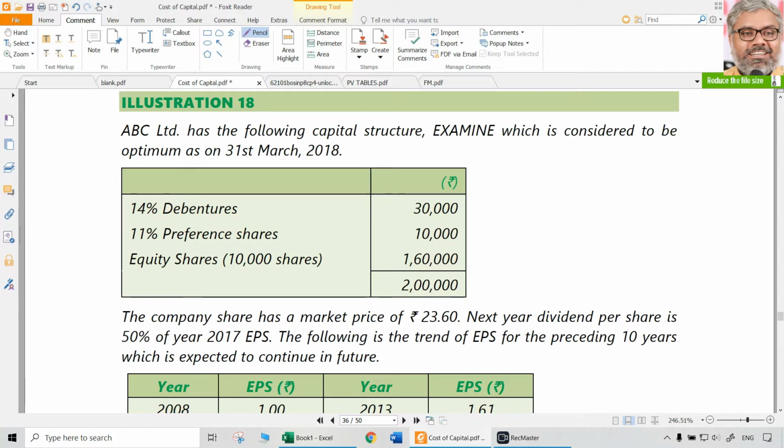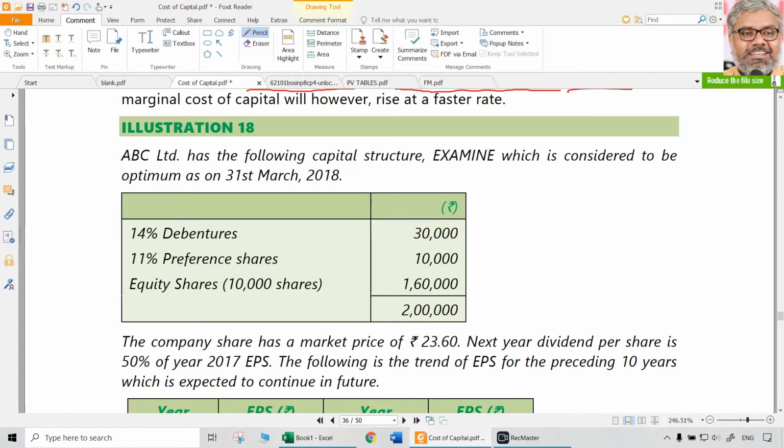So the concept of computation of marginal cost of capital is nothing different from the computation of normal weighted average cost of capital. Only the context is changing. In case of regular calculation, what we have done so far, we are talking about the existing capital structure. Now we have to look at a new capital structure, which is a fresh proposed capital structure.